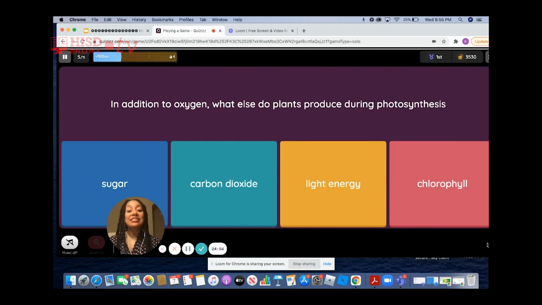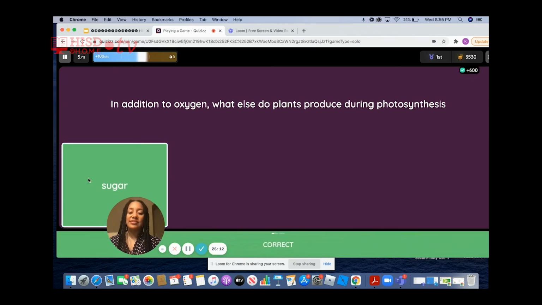In addition to oxygen, what else do plants produce during photosynthesis? They produce oxygen for us, but what do they produce for themselves? Yes, they produce their food, which is sugar, also known as glucose.